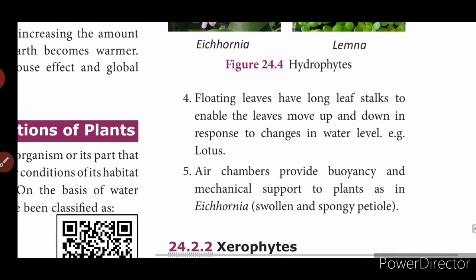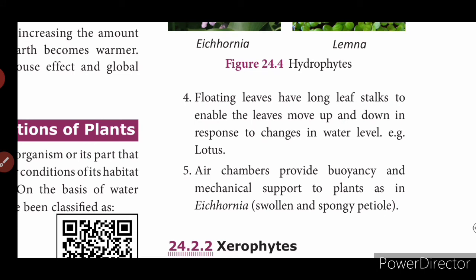Then the fourth point is floating leaves have long leaf stalks to enable the leaves to move up and down in response to changes in water level. Example, lotus. So lotus has long leaf stalks, so that the leaves move up and down during the increase and decrease of the water level. Okay, and air chambers provide buoyancy and mechanical support to plants as in Eichhornia. So this Eichhornia plant has wonderful buoyancy, where the plant can be stable even though there is a change in the level of the water content. Swollen and spongy petiole is present in this Eichhornia.